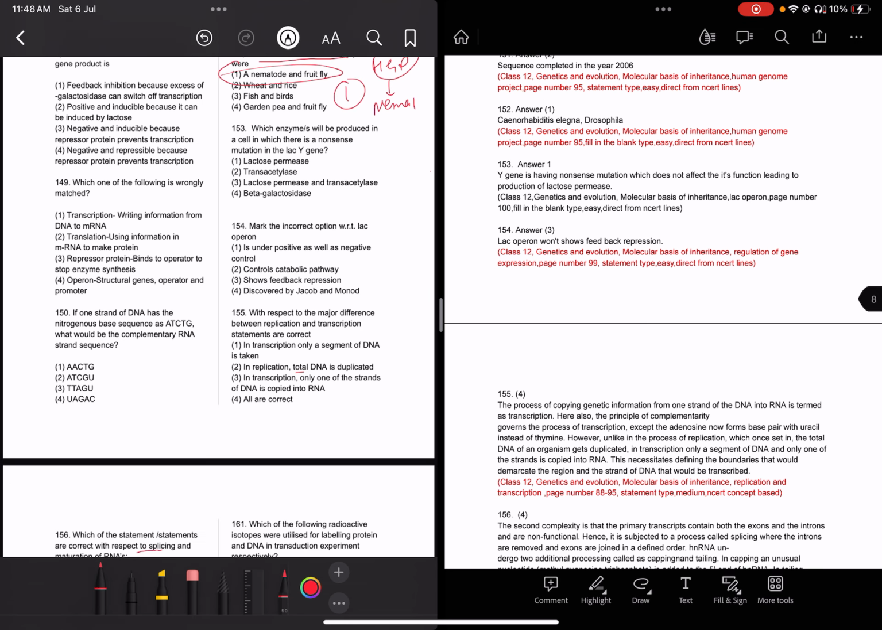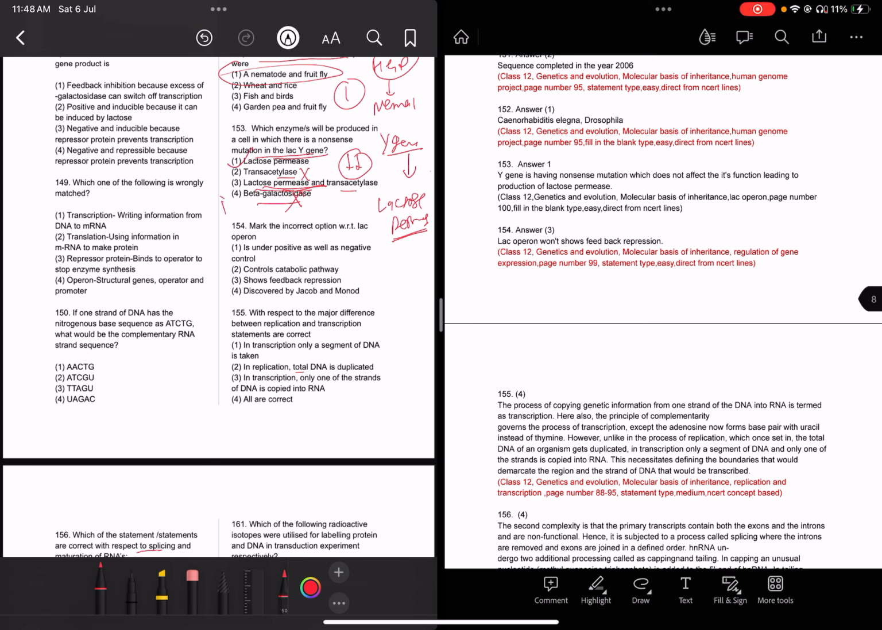Now read question 153 carefully. Which enzyme will be produced in a cell in which there is a nonsense mutation in the Y gene? The Y gene has a nonsense mutation which does not affect its function, leading to production of lactose permease. So lactose permease will be produced, because the production of beta galactosidase and trans-acetylase will be reduced, but lactose permease production will not be reduced.